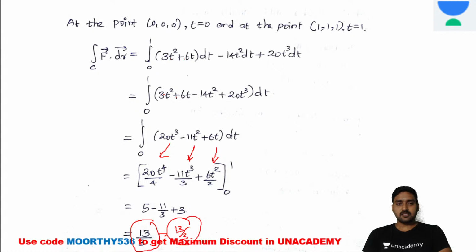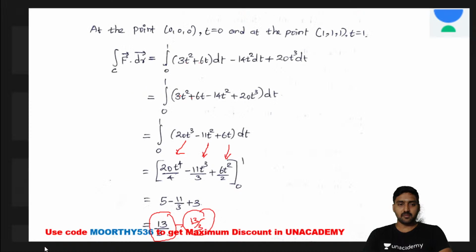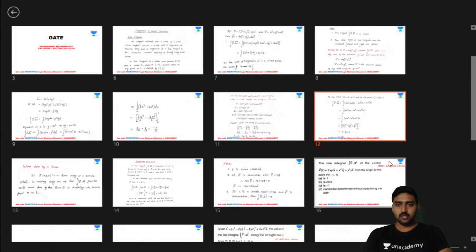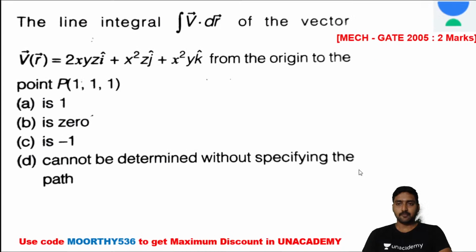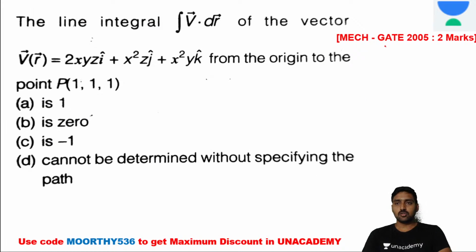Now based on this concept, I will give you one previous year question, then you will get some clarification on this method. It's a mechanical engineering 2005 2-mark question. It's a line integral. Instead of F vector, they are giving the V vector.